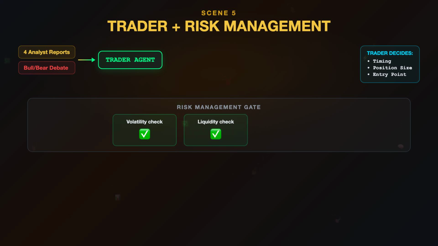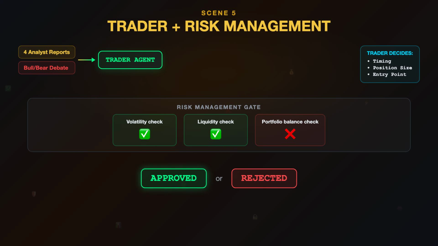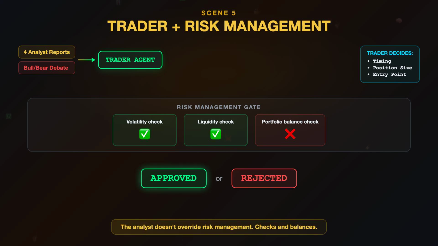Volatility check: is this too risky given current portfolio exposure? Liquidity check: can we actually execute this trade at this size? Portfolio balance check: does this trade concentrate too much in one sector? If risk management flags an issue, the trade gets modified or rejected entirely, just like a real firm. The analyst doesn't get to override risk management. The system has checks and balances.